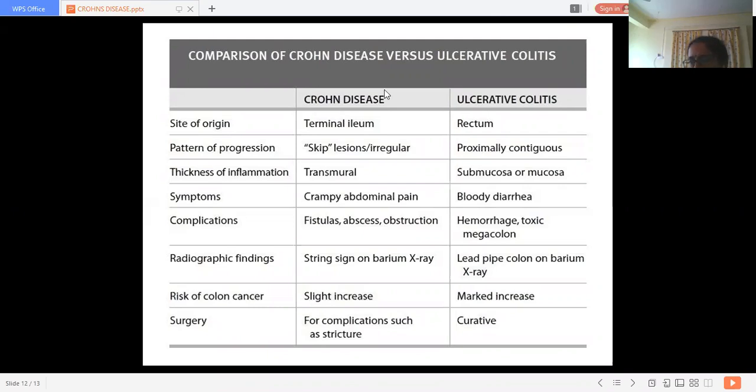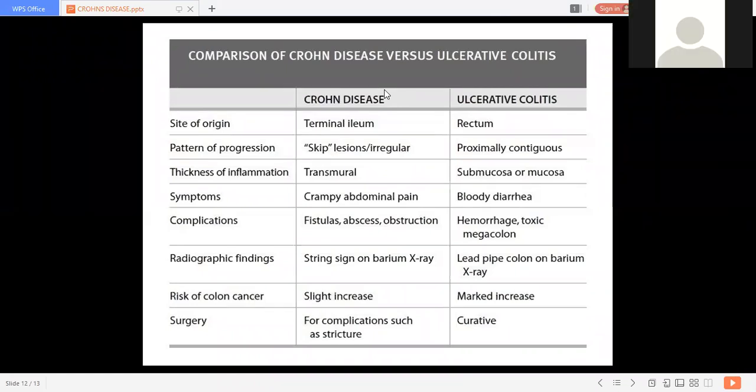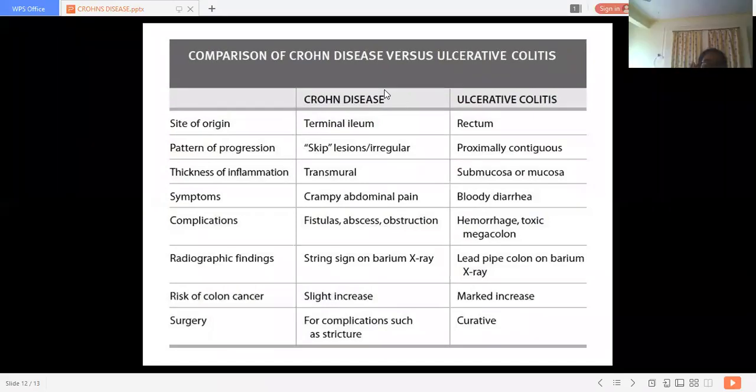Which system is left? This excretory system? I think it is also done, no? Excretory system, yes, ma'am, glomerulonephritis and all. Yes, ma'am. Then which system is left? Cardiovascular also over. Important topics from CVS over. GI, respiratory system is over. Then excretory system is over. Okay, so we can start.